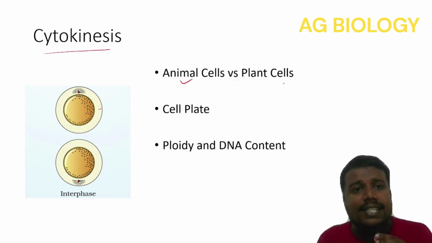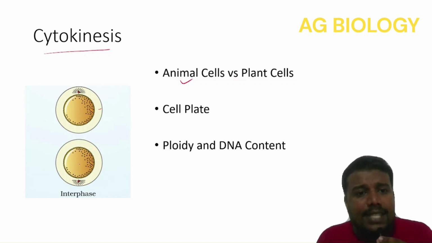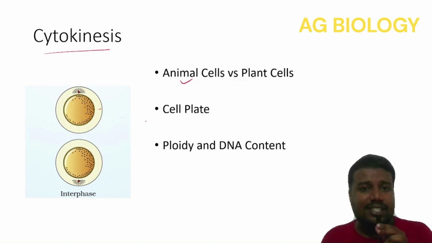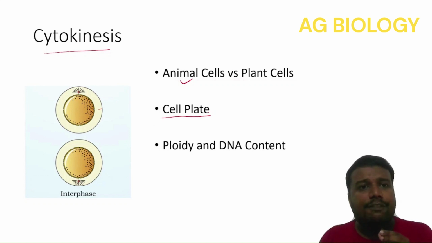But in plant cells, it happens in the opposite direction. Plant cells, remember, have a tough cell wall. So the cytoplasmic division happens at the center and joins towards the lateral cell walls. This is known as the cell plate. And finally, a new cell wall is formed.